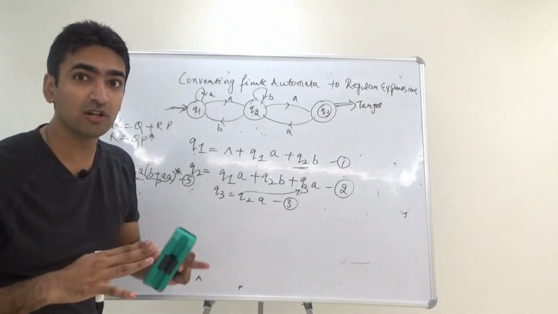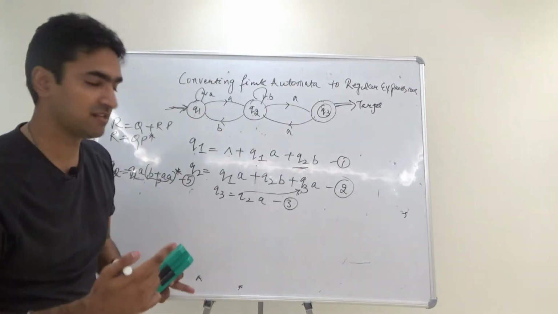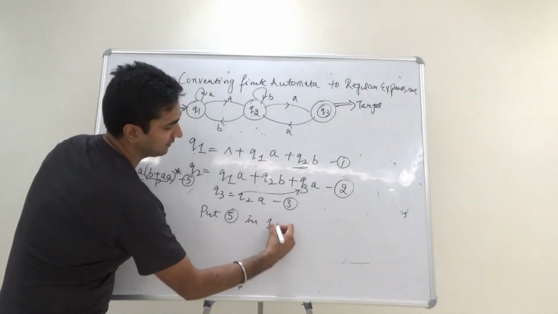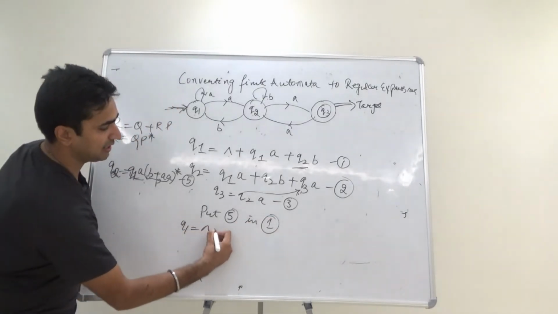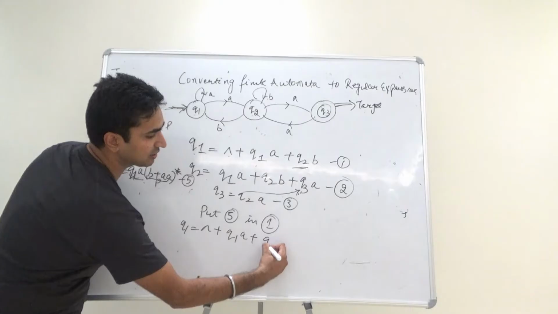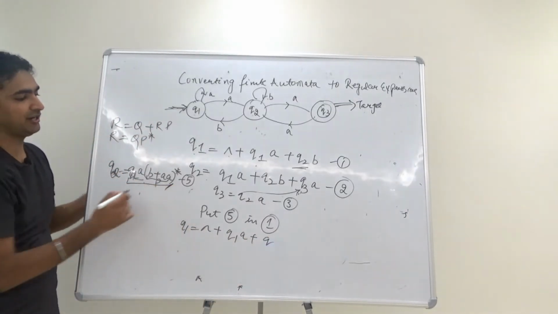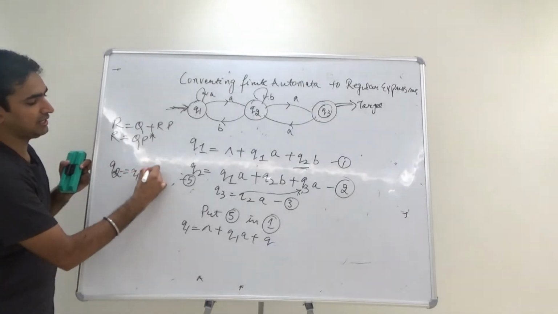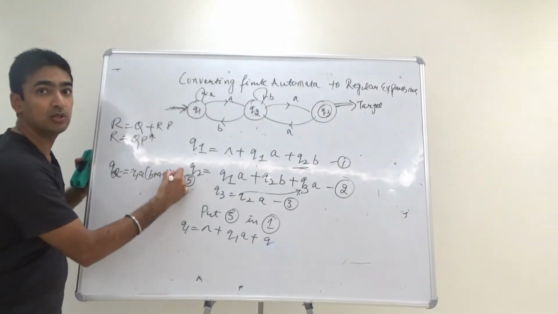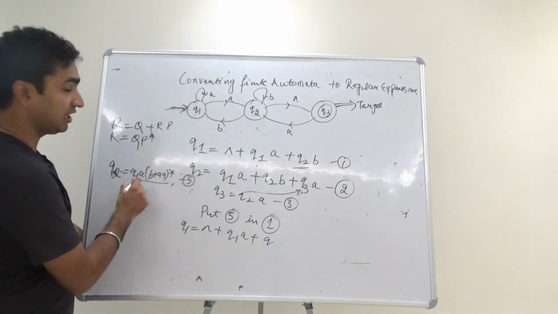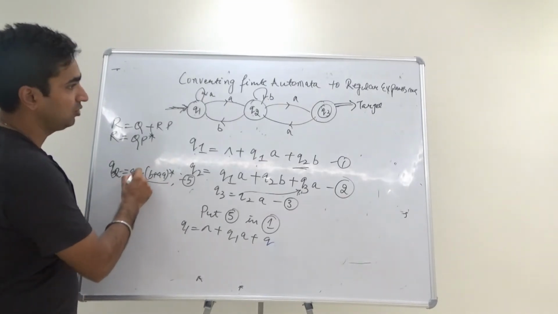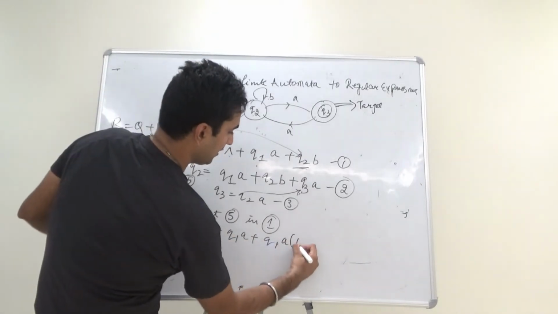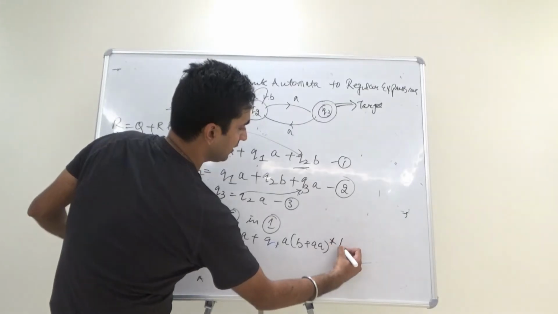So if we can take somewhere Q1 common, we can get the Arden's theorem there as well. So I am just putting this 5 in 1. So I have got Q1 is null plus Q1A plus Q2. So Q2 value is already calculated over here as Q1A B plus AA whole star. So I am putting this value over here to get certain answers. We got Q1A B plus AA whole star B.